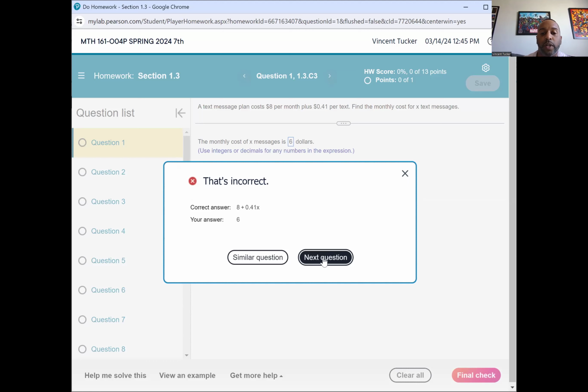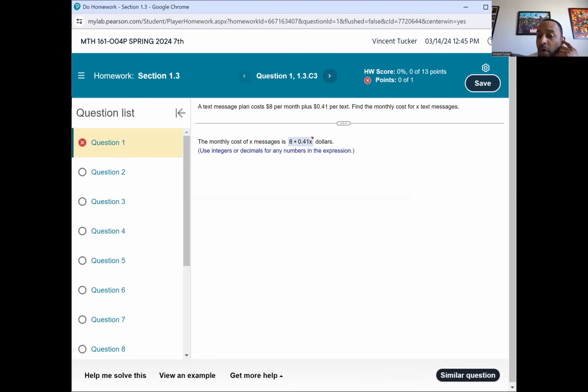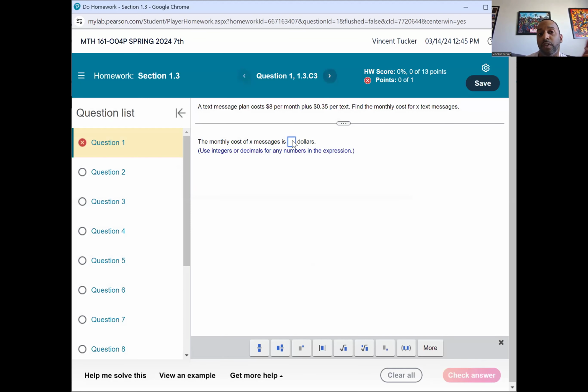So either you can go to the next question or you can hit similar question. If you don't hit similar question at that moment, it will always be right here to reset the problem, in which you have a problem that's very similar to it, just the numbers may be different. And if you get it right, you'll get full credit. So notice here you have a red X. If you were to get it right, it turns into a green check.